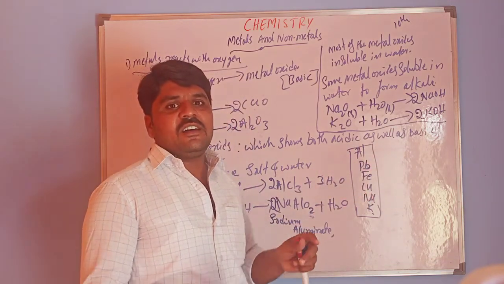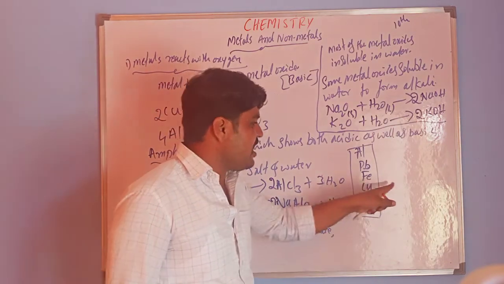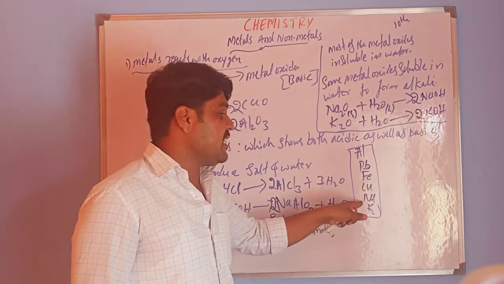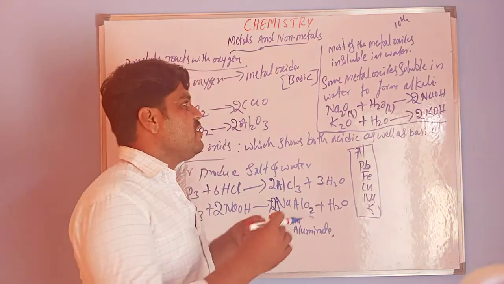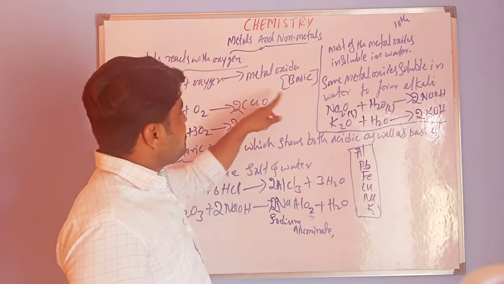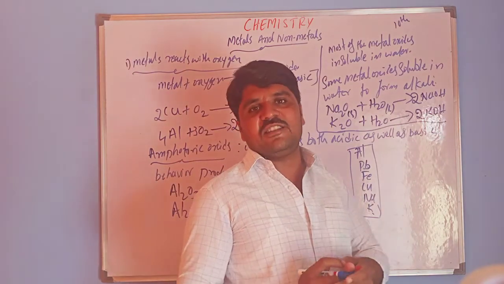After that, you have to arrange the reactivity order. Reactivity order means which metal is most reactive. So from these activities we should arrange the metals. So how can you arrange the metals?